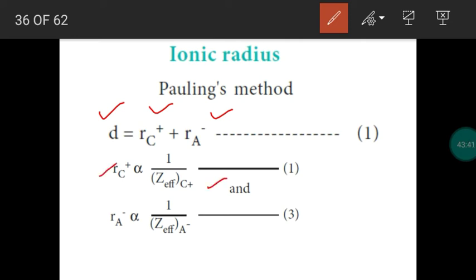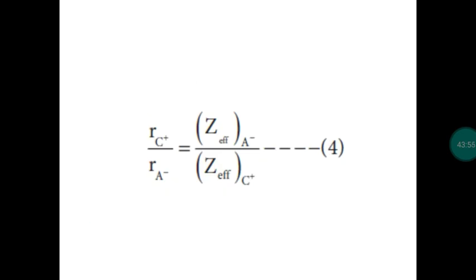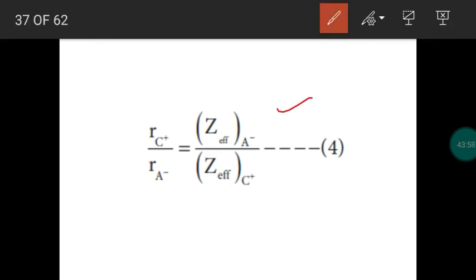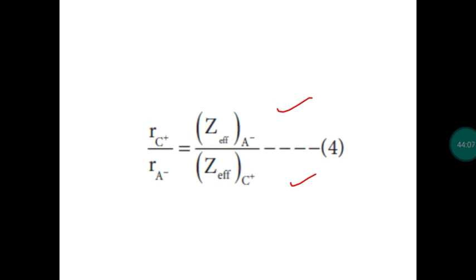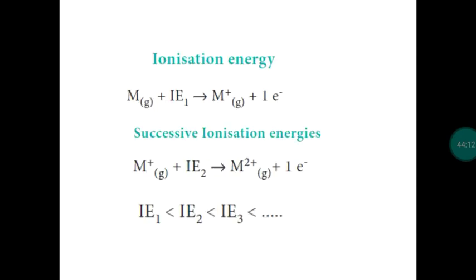So the radius of the cation is inversely proportional to the effective nuclear charge of the cation. The radius of the anion is inversely proportional to the effective nuclear charge of the anion. Take equations 2 and 3, divide equation 2 by 3, and we get this: radius of cation divided by radius of anion is equal to effective nuclear charge of anion divided by effective nuclear charge of cation. So using the first and fourth formulas, you can calculate the radius of cation and anion. For that we have studied one problem, a 5-mark problem. Then the next property: atomic radius, ionic radius over.